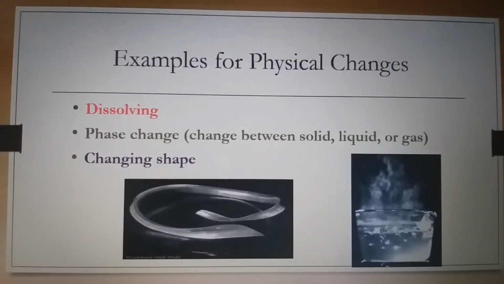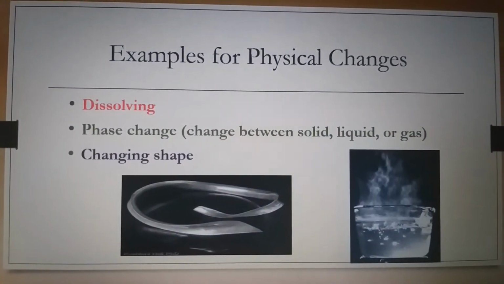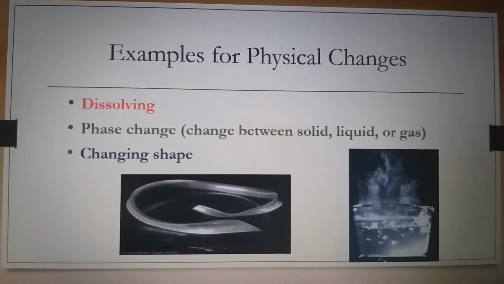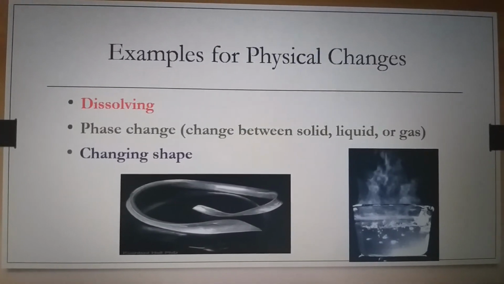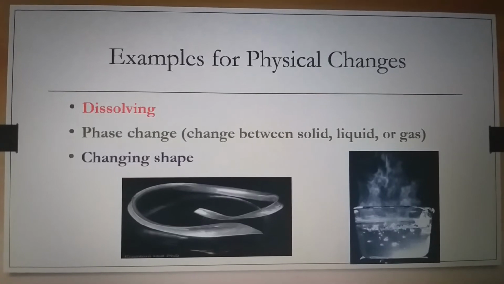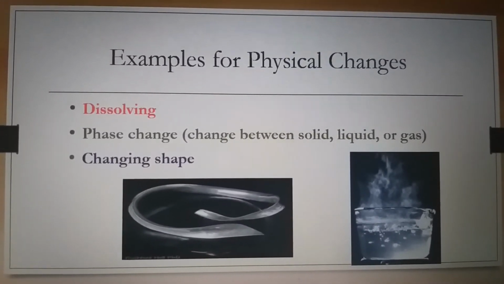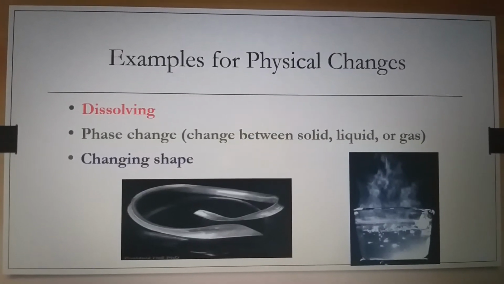The best example that we can have is water. If you freeze, it becomes ice. If you boil, it becomes vapor. You can see the picture. Another example for physical changes is changing shape. If you take a metal, you can mold it, you can bend it.